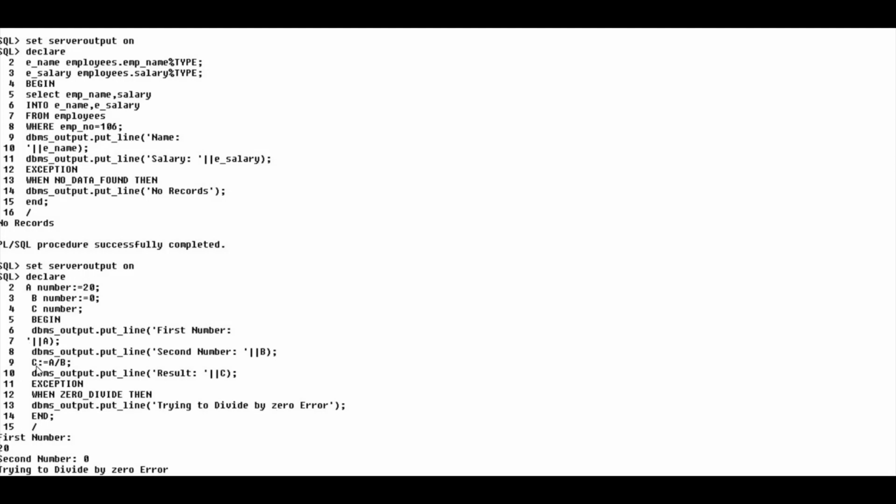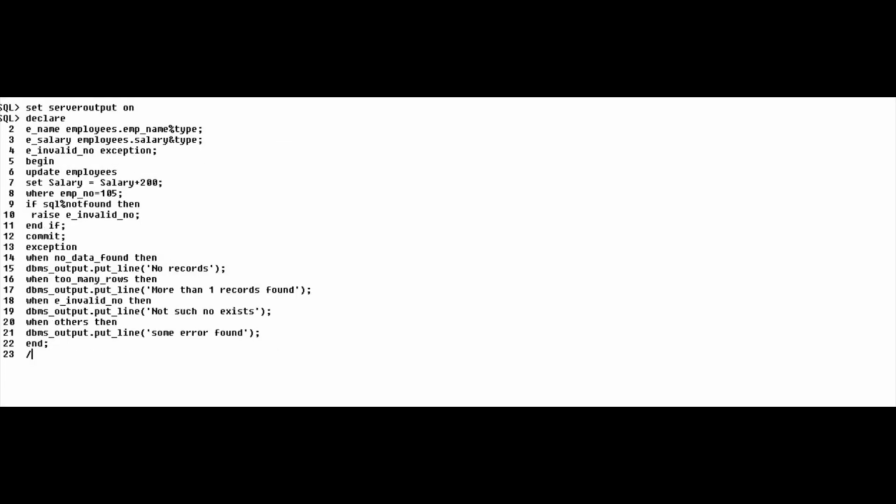Here you can see the output of this program. The first number is 20, the second number is 0. We are trying to divide 20 by 0, that's why the divide by zero error occurs.